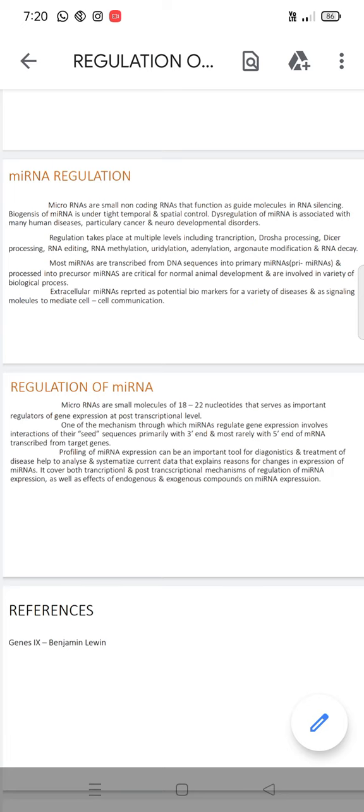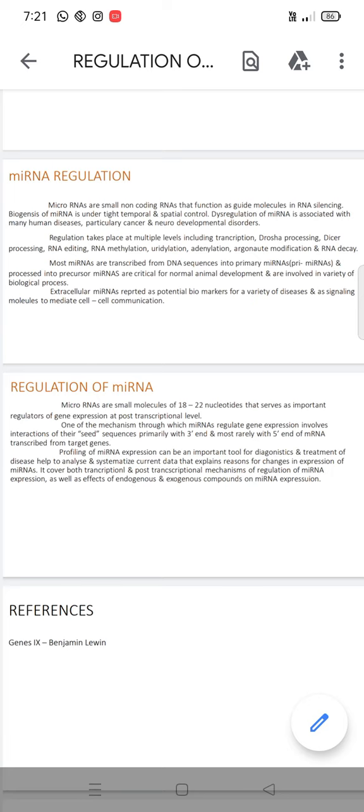Antisense RNA represents 19 to 23 nucleotides, while miRNA is 18 to 22 nucleotides, and serves as an important regulator of gene expression at the post-transcriptional level. One of the mechanisms through which miRNA regulate gene expression involves the interaction of their seed sequences, primarily with the 3' and most rarely with the 5' end of mRNA transcribed from the target genes.